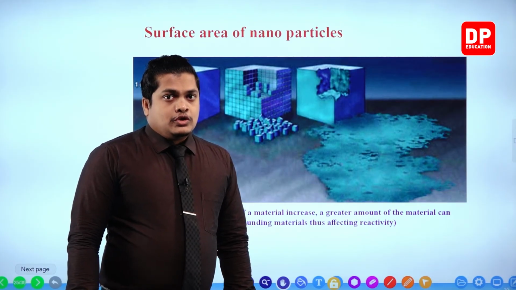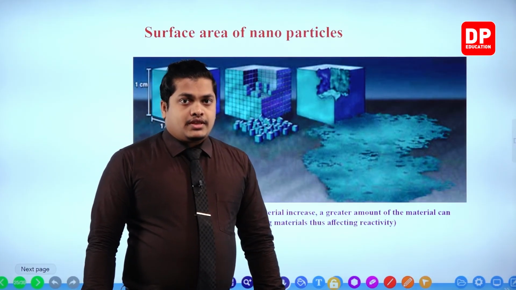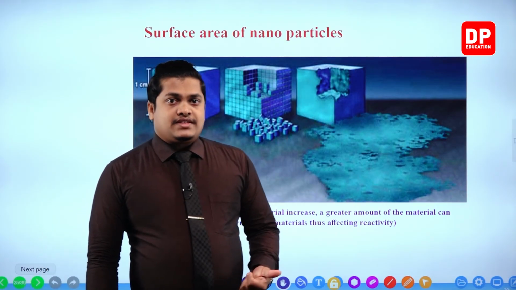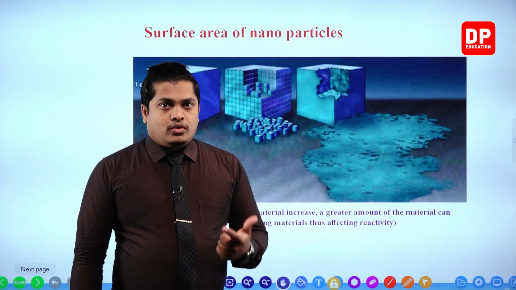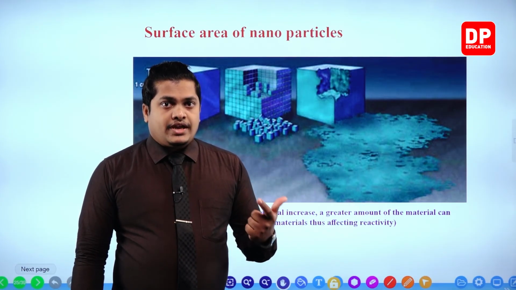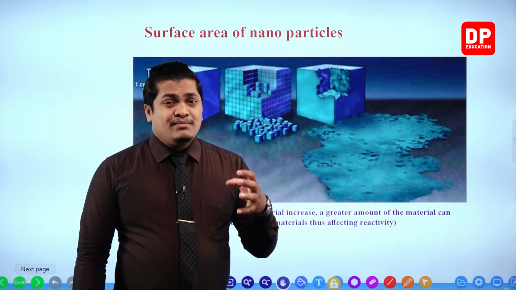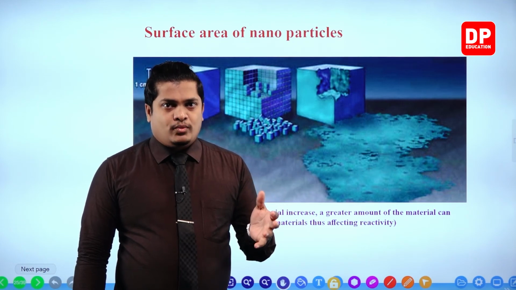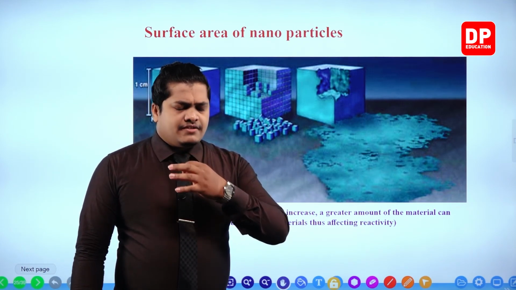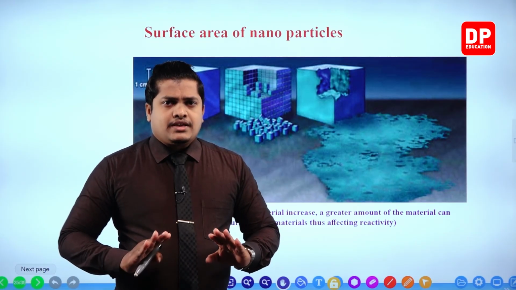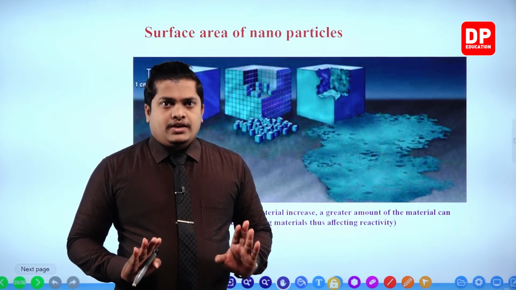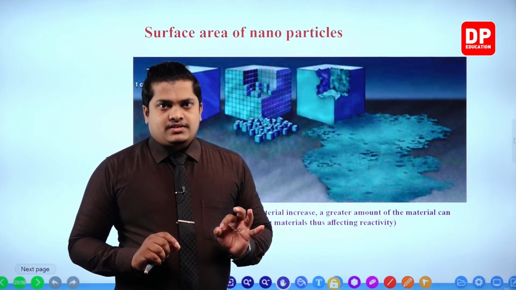So my dear children, I hope that you got the idea about the reactivity of a substance, how the reactivity is going to change, and about the A to V ratio. This is a simple idea regarding the A to V ratio. There are different other things as well we will be discussing, but these are really basic things. So I hope that you got the idea about the basic things first.